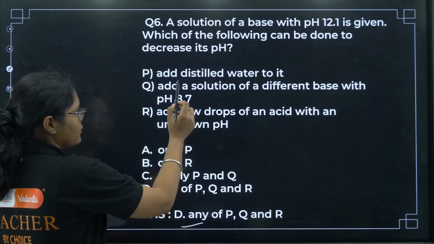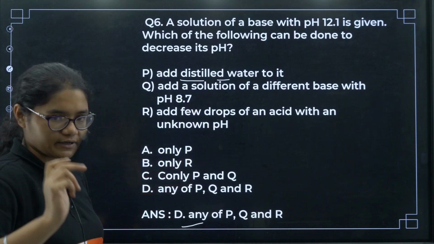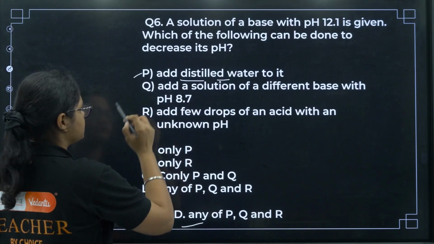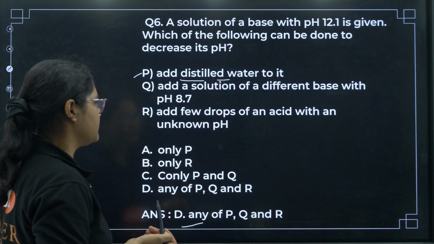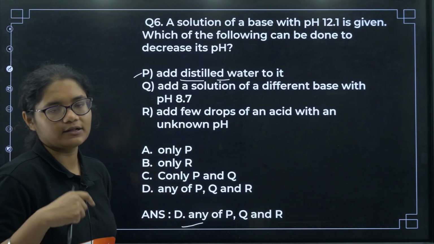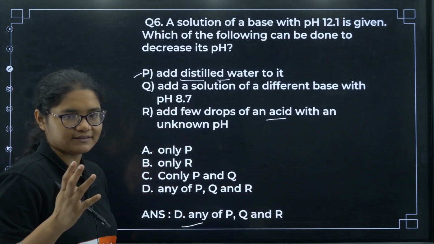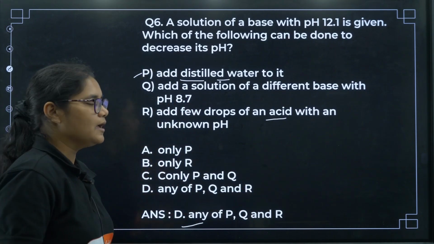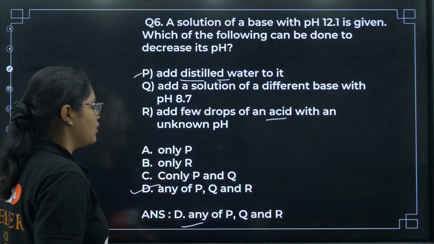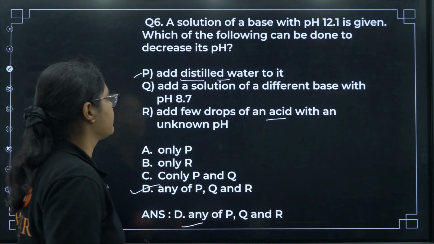If you add distilled water, it will become dilute, so definitely the pH will go lower. So that is why P is correct. Add a solution of a different base with pH 8.7, so that will again dilute it, so again the pH will decrease. Now if you add some acid, there will be some neutralization, base concentration will decrease, pH will also decrease. So you can do all three, that means any of the three is correct.